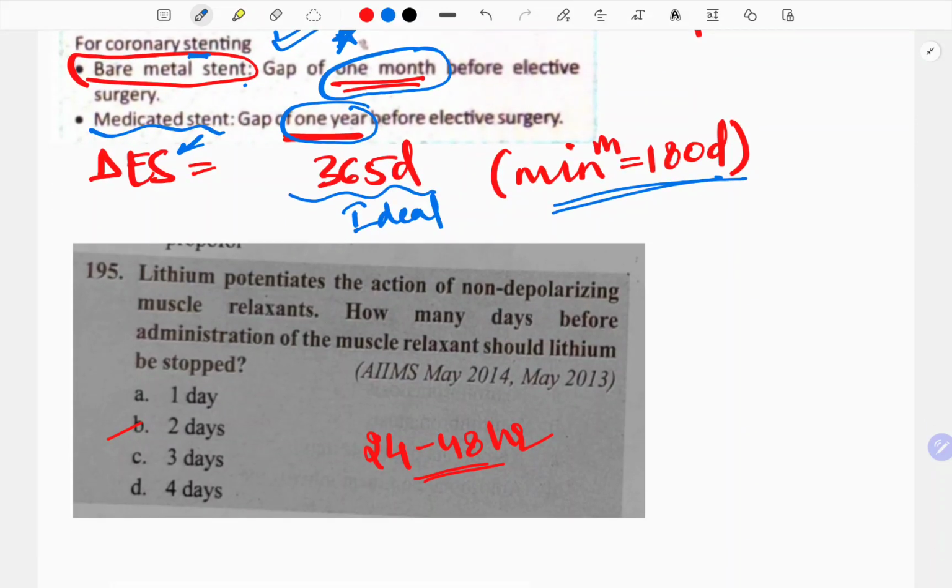Now next, lithium potentiates the action of non-depolarizing muscle relaxants. How many days before administering the muscle relaxant should the lithium be stopped? So lithium should be stopped 24 to 48 hours before. So 2 days is the answer. See, earlier they used to ask questions from this topic. Nowadays they are not trying to ask the question.